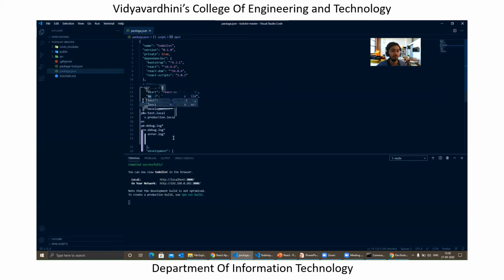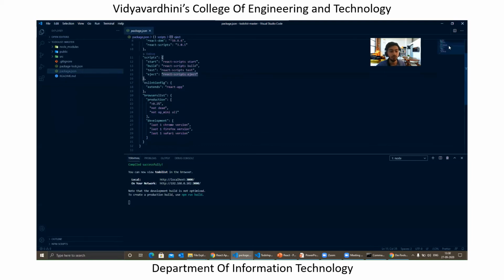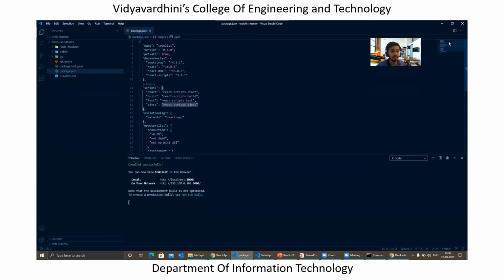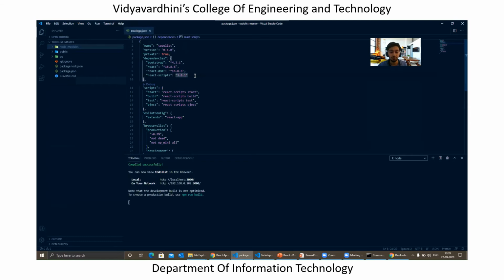Apart from that, we have a couple of other commands for testing the app and so on. The one thing you need to keep in mind is that this file is solely responsible for running your project. So if you accidentally delete package.json, you won't be able to run the project. And package.json has lots more stuff, like the dependencies. Whatever libraries you install will be seen inside node_modules, but at the same time they will also be added here.